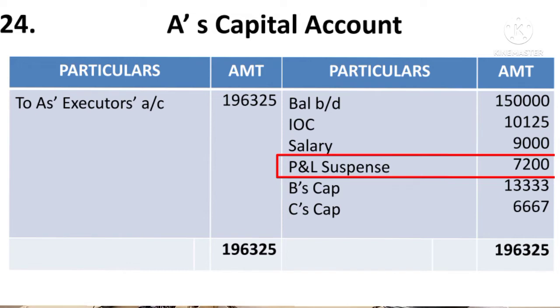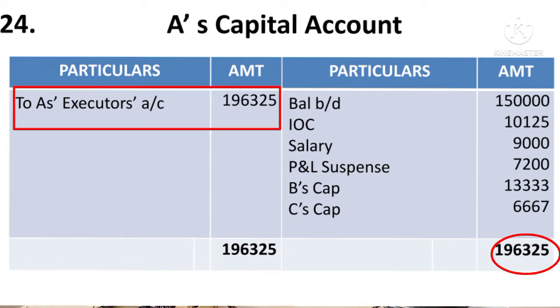After recording all the entries, you have to total each side. So the credit side would be more, it comes to 1,96,325. Record it on both the sides, find out the difference. The difference will be 1,96,325, and that has to be transferred to his executor's account. So therefore write to A's executor account.